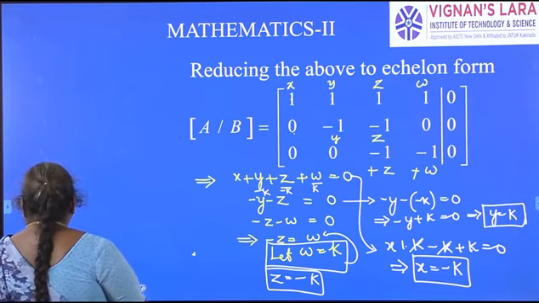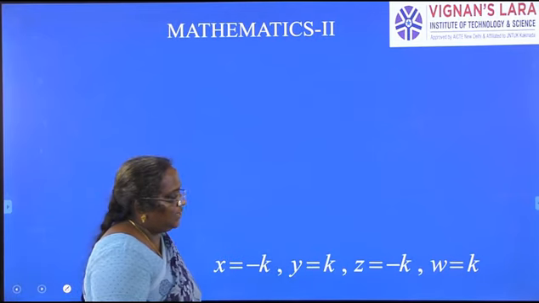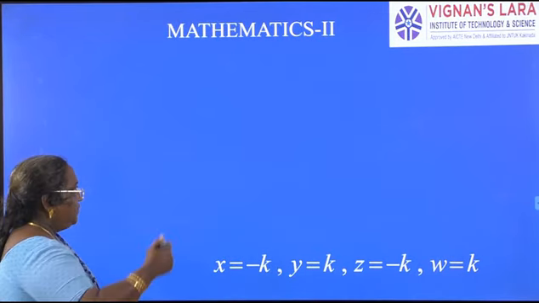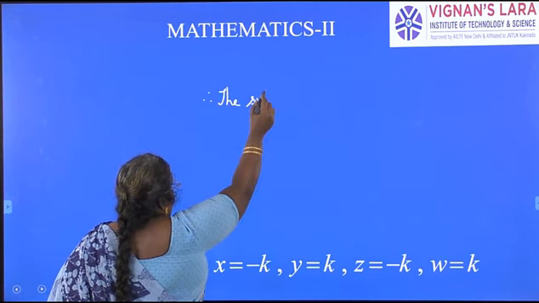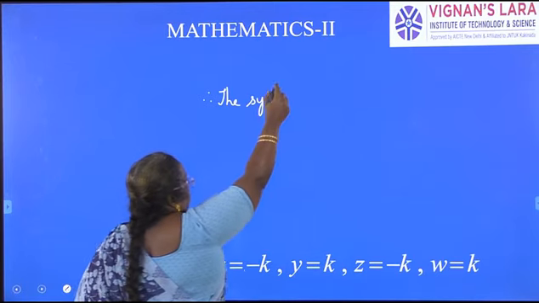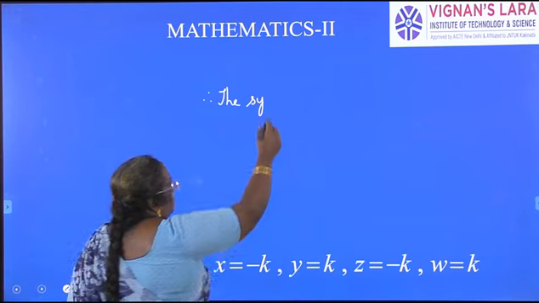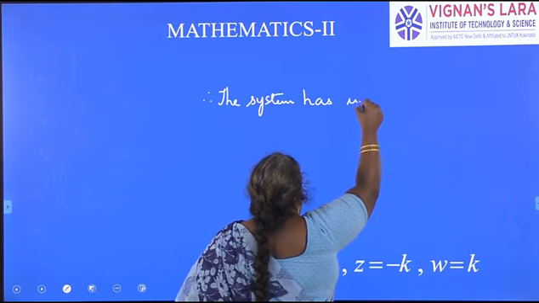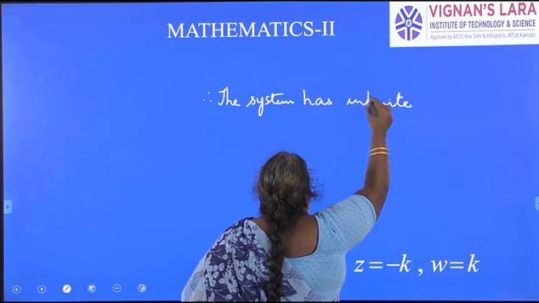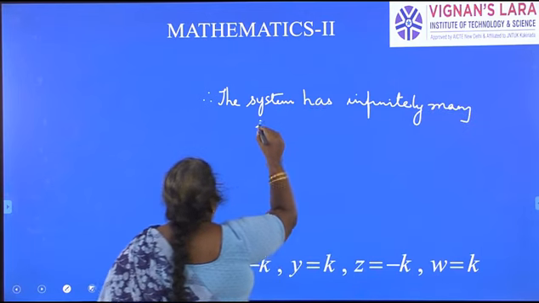Now, how will I write the solution? This is what we get: x is equal to minus k, y is equal to k, z is equal to minus k, and w is equal to k. Therefore, because I already told you in the beginning, the number of equations is less than the number of variables, the system has infinitely many solutions. Why?